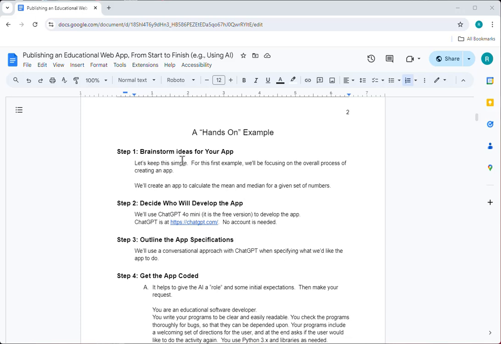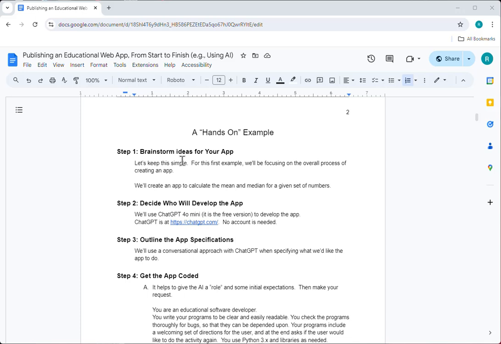So you will be brainstorming ideas for your app, and you can actually go to ChatGPT and ask it, hey, what are some apps that I might be able to create for my students in the following discipline? And it could give you several ideas to start off with, and then interacting with it, you might get additional ideas and so on. So it's not like you have to just sit there and think one up. There's lots of ways to generate possibilities.